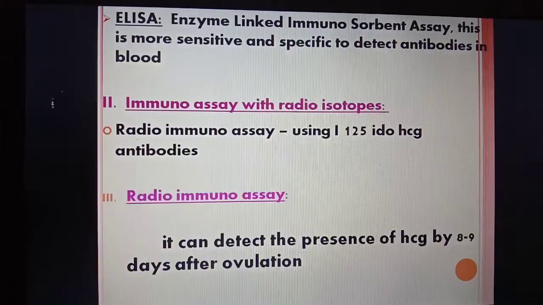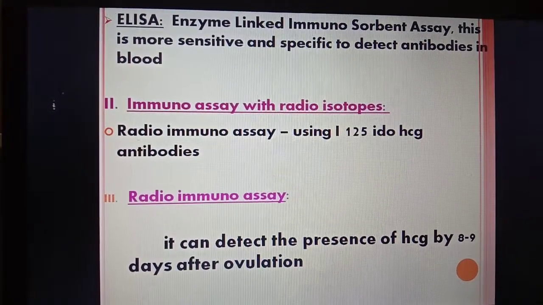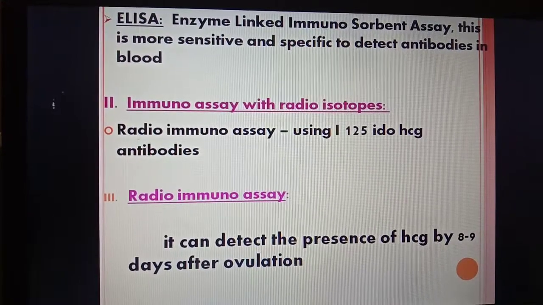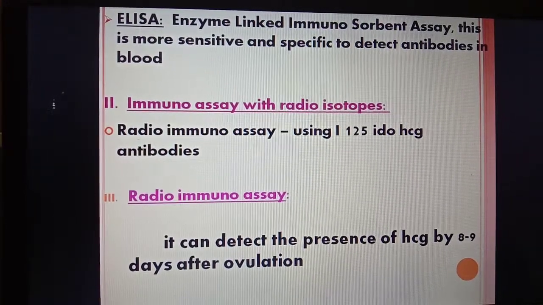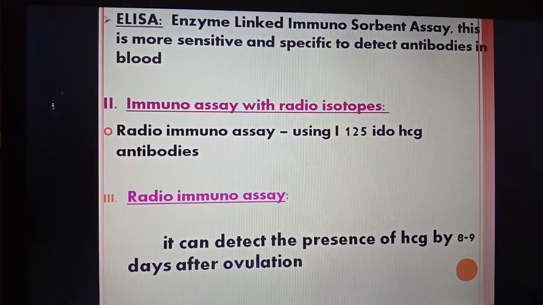The next test is the ELISA. ELISA stands for enzyme linked immunosorbent assay. This is more sensitive and specific to detect the antibodies in the blood.